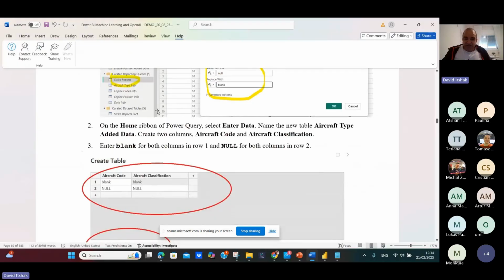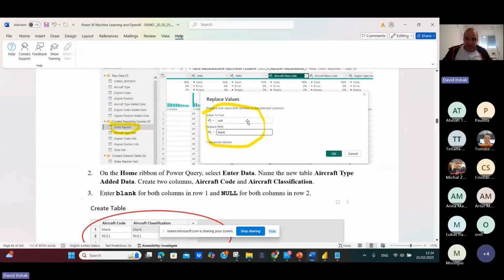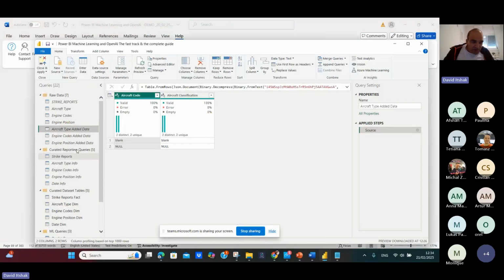And after I did it, I go to the home ribbon, and I will head to aircraft type, aircraft code, and aircraft classification. It will be more clear if you go here.